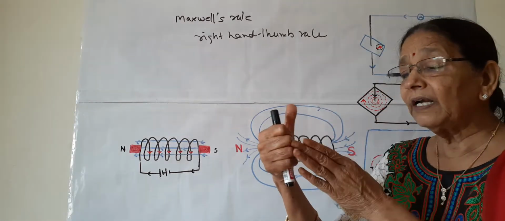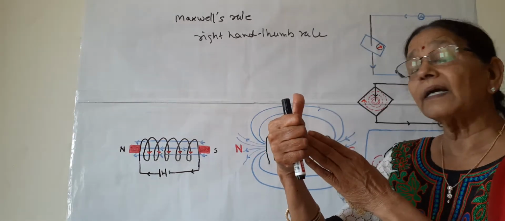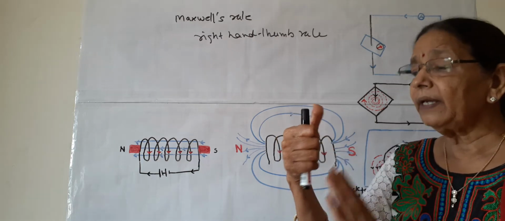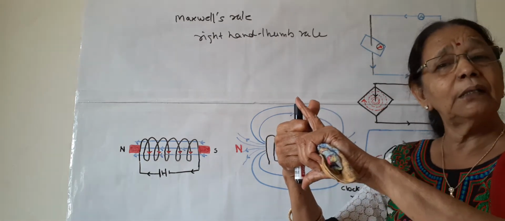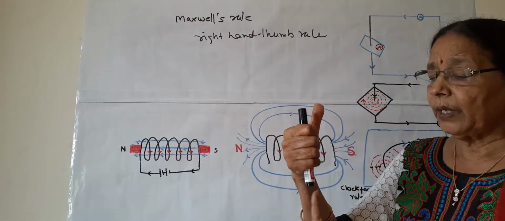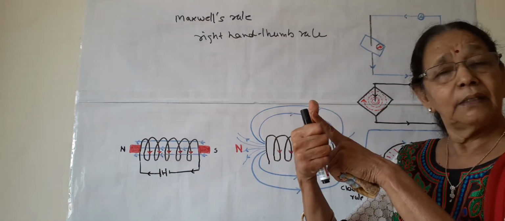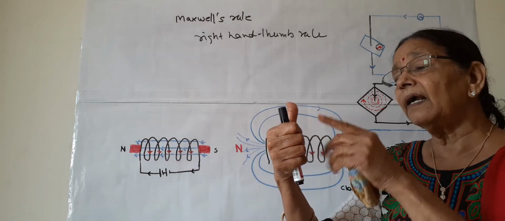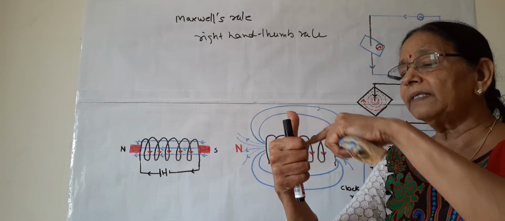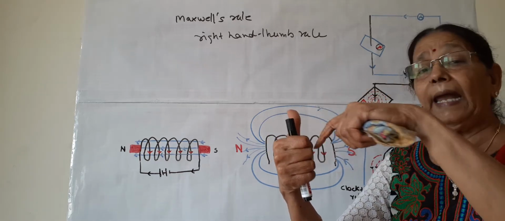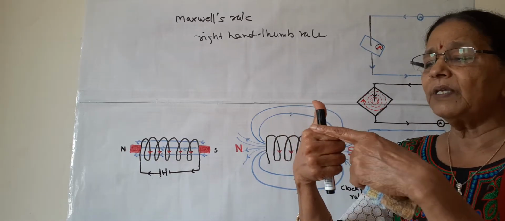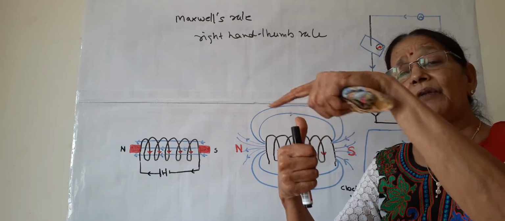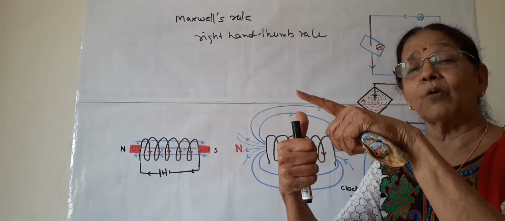Then our fingers curl in the direction of the magnetic field. Here this pen shows the conductor, the current is going from below to up, this thumb shows the direction of the current, and these fingers curl in this direction. And what is the direction of the curl? It is anti-clockwise. So the direction of the magnetic field is anti-clockwise.